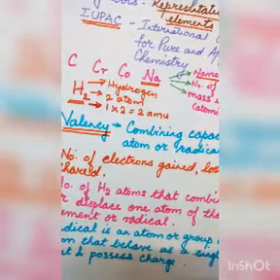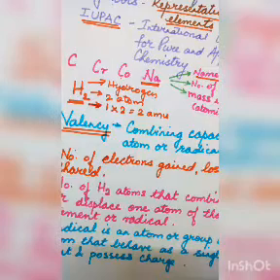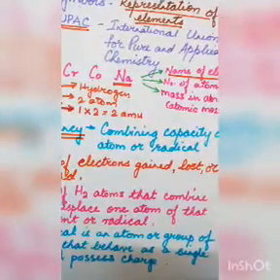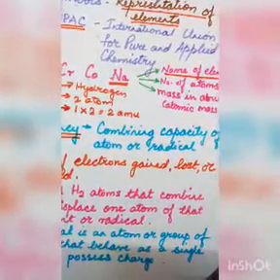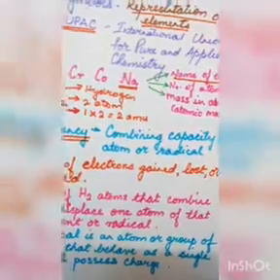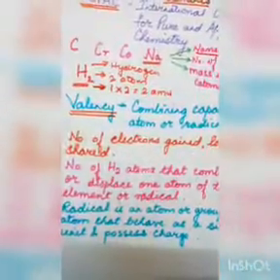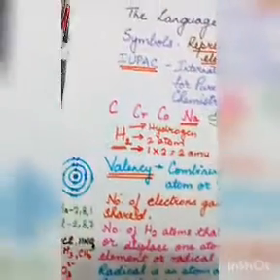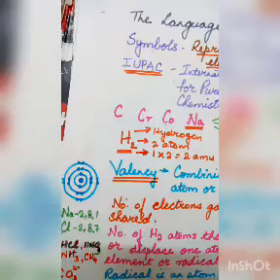Now another thing children get confused with is valency. We can define valency a number of ways. The most common is the combining capacity of an atom or radical. Okay, it is the combining capacity of an atom or radical. Now we also say that valency is the number of electrons gained, lost or shared. Okay, what do you mean by number of electrons gained, lost or shared?